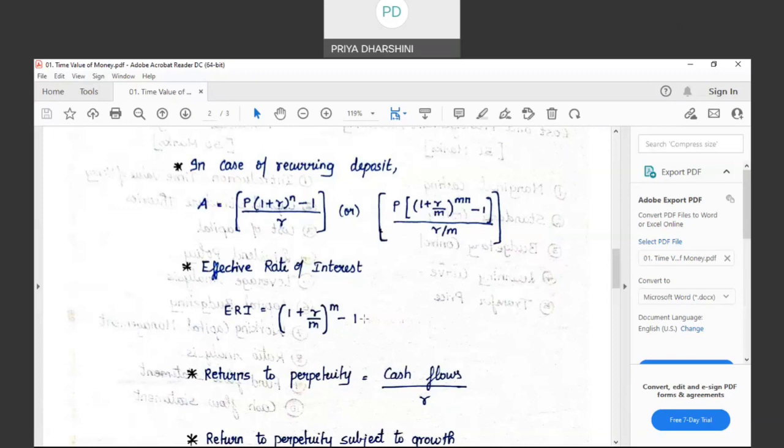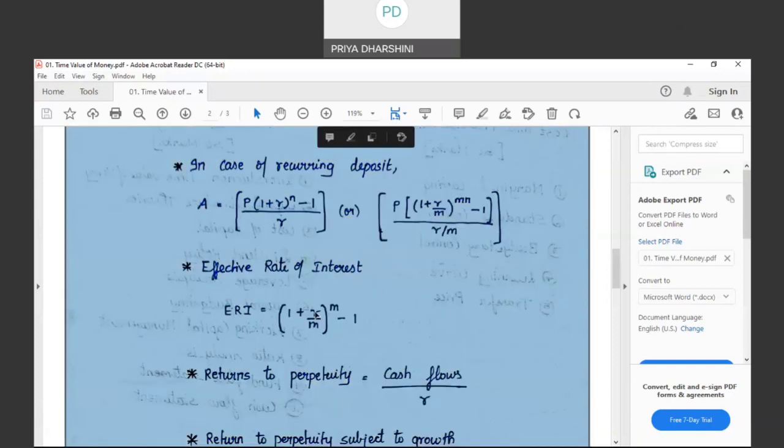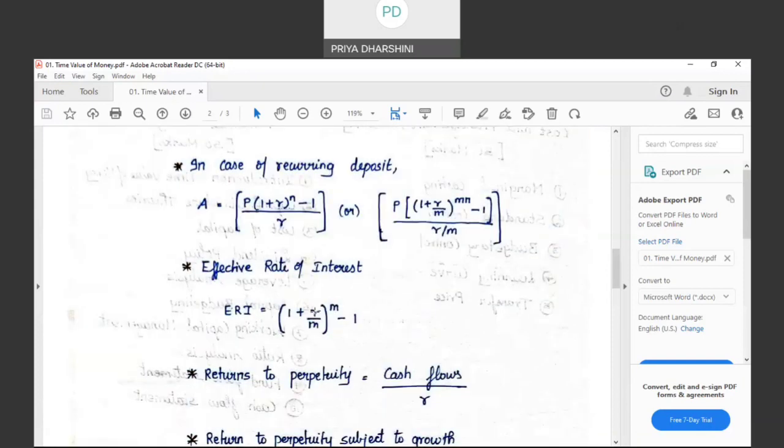So 1 plus 0.1 divided by 2, which is 0.05. So 1 plus 0.05. How did I get 0.05? R is 10%, which is 0.1. 0.1 divided by 2 will be 0.05. So 1.05 to the power of 2. How much are you getting? 1.05 into 1.05.